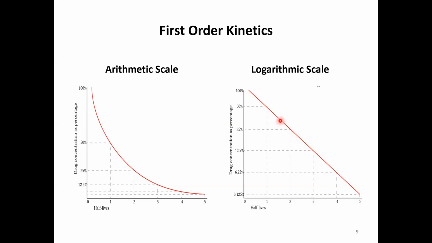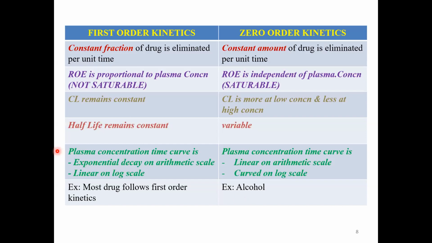So the first order kinetics is also known as linear kinetics, because on the log scale we get this kind of graph, that is linear. You see that the plasma concentration time curve on the arithmetic scale is an exponential decay. However, with respect to zero order kinetics, it is linear on the arithmetic scale.